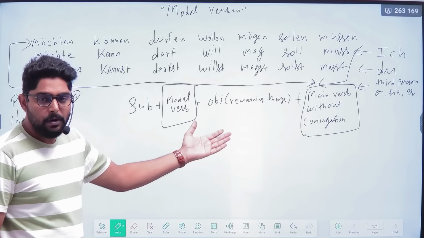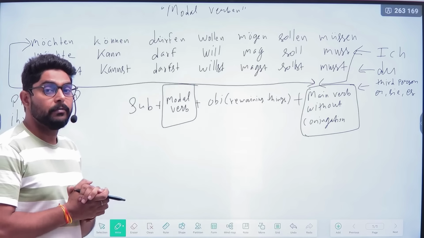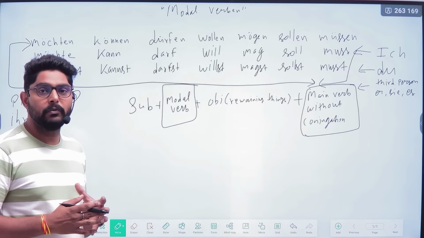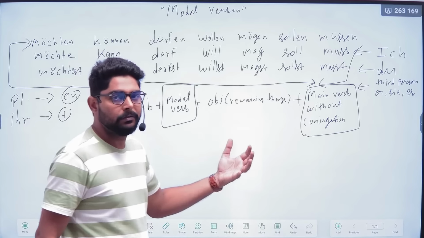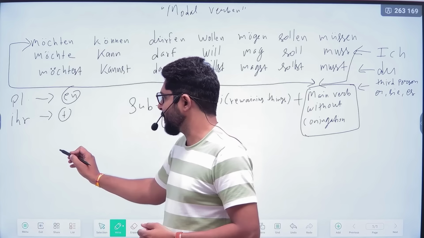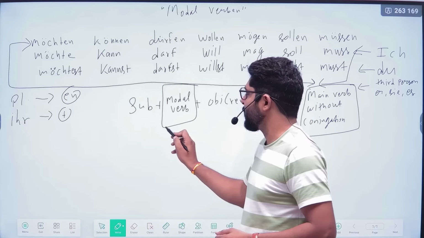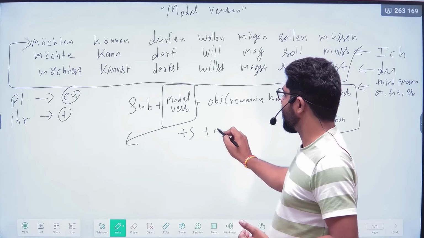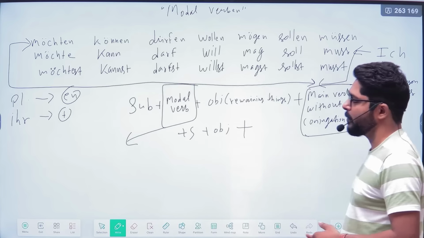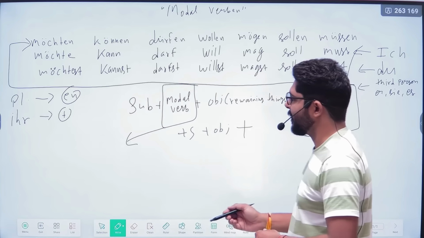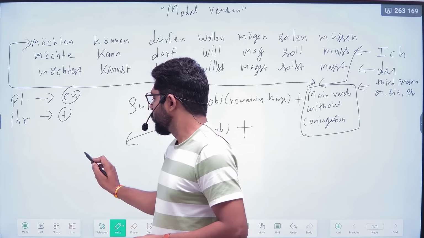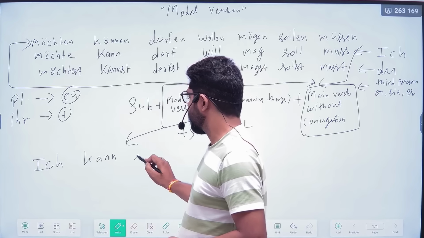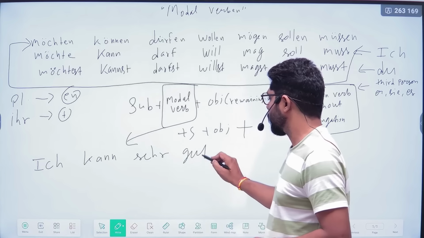What is the meaning of without conjugation? In the verb conjugation we have seen that all German verbs always come with an en ending. So you have to take care of the en ending. Now see some examples. And you know that if you are making a yes or no question, then the modal verb will come in the first position, then the subject, then the object, and the main verb will still be at the end of the sentence. We are seeing some examples. Ich kann sehr gut schwimmen.